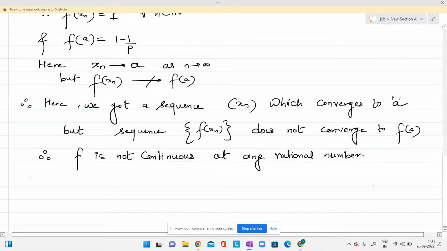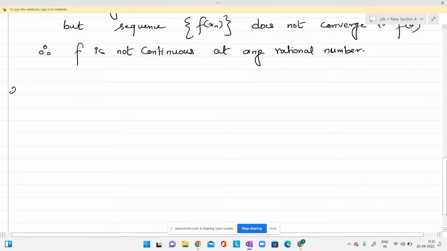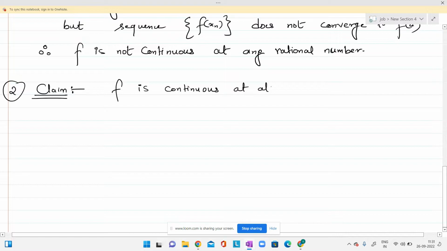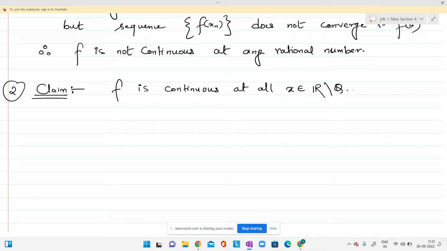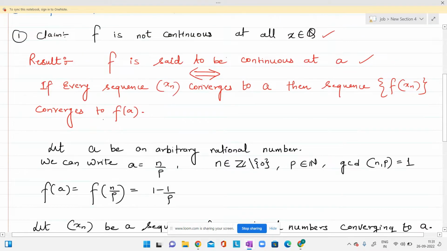Now we are going to prove our next claim. My second claim is: f is continuous at all x from the set of irrational numbers. Again, to prove this claim I'll use the same result. So let's start proving this.